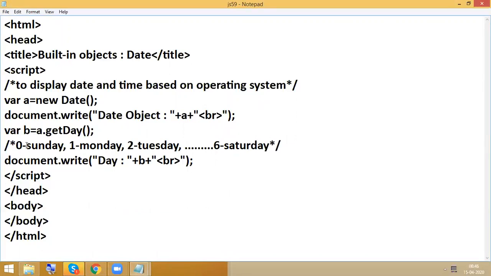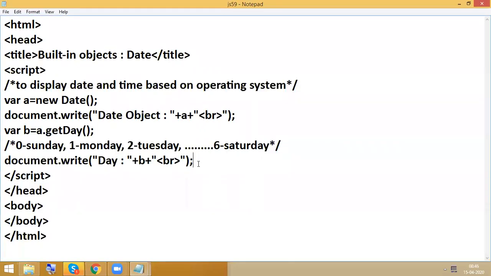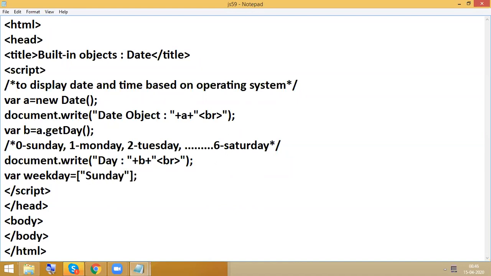But I got it in the form of index numbers. Then how to display the weekday information in our browser? For this, you can utilize the array concept. So here I'm going to have a variable called weekday. I am using an array. You know about the array concept. So what is the index number for Sunday here? 0.